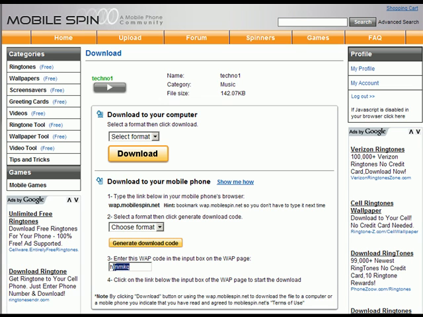Enter this code into the WAP code field on your phone, and then click the link below the input box on the WAP page on your phone. You will now have the ringtone on your phone. Go ahead and try it.